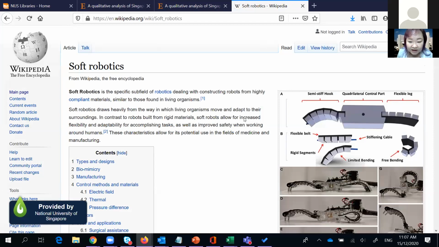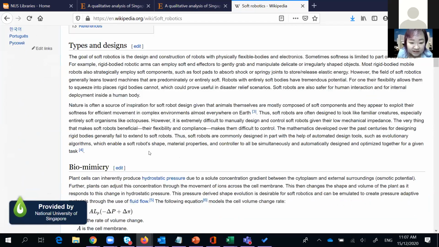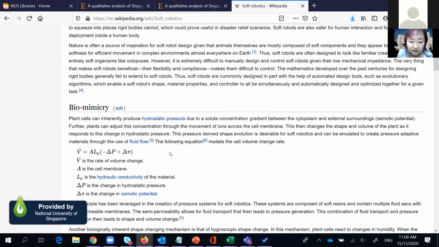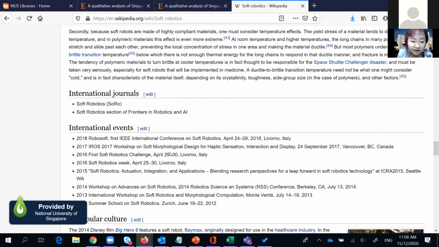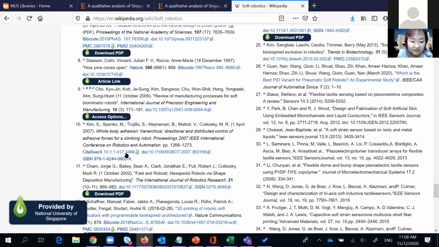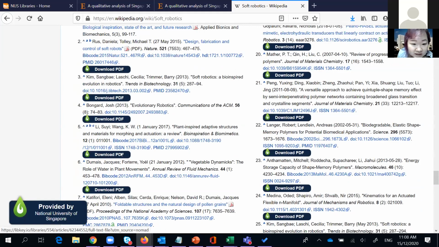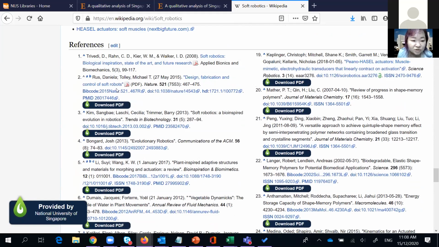When I come to this article in Wikipedia, you notice there are lots of citations here. These are all the different citations to journal articles that are available. You can see the full list right at the bottom here, and you see there's a whole plethora of them that say download PDF. Let's say I'm interested in the one by Nature, yes, this one. Design, fabrication, control of soft robots by Nature. Nature definitely is an authoritative source, right? I think it's got the highest impact factor among journals.